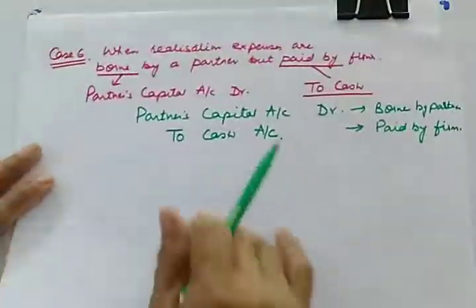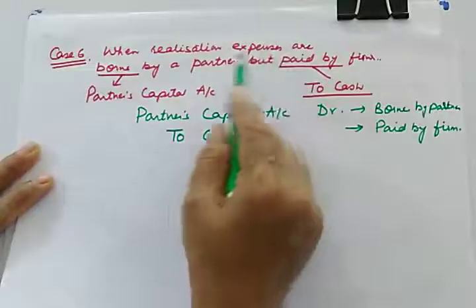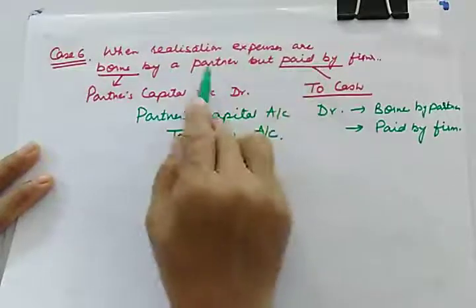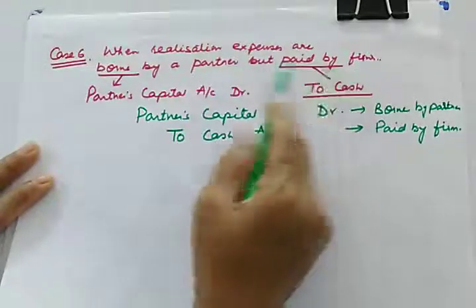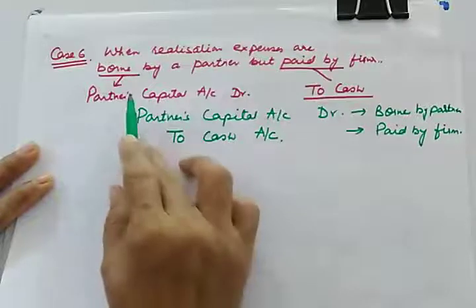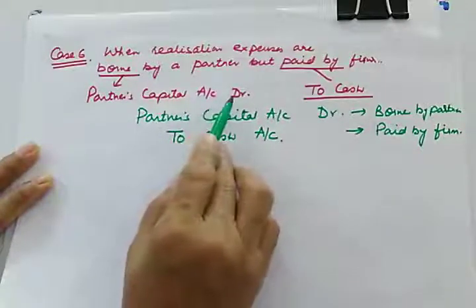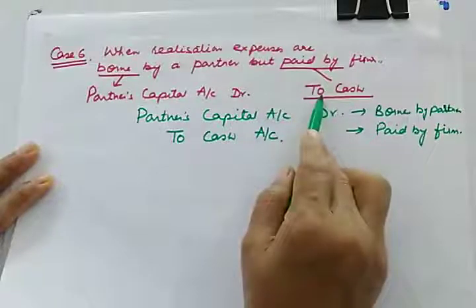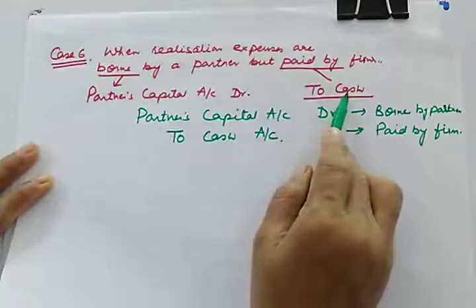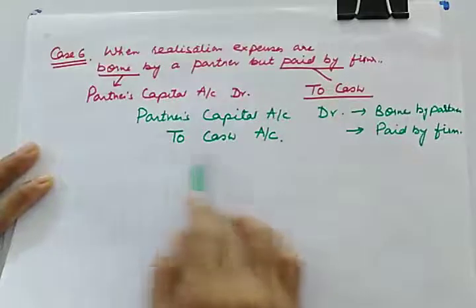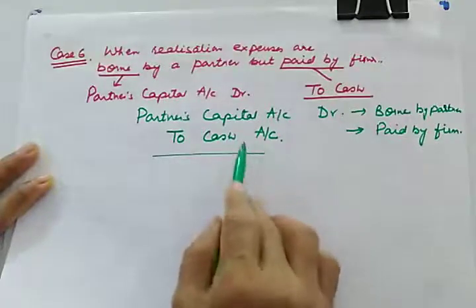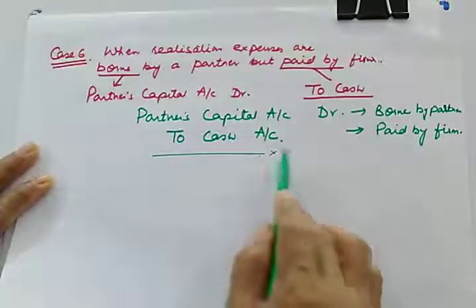And when realization expenses, this is case 6, are borne by the partner, paid by the firm, this you already know. Borne by the partner means partner's capital account will be debited, paid by the firm means cash will be credited. So the final entry will be partner's capital account debit to cash.